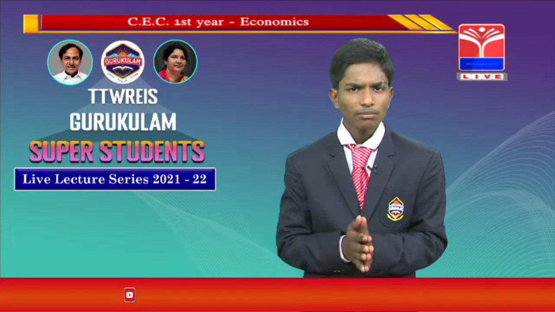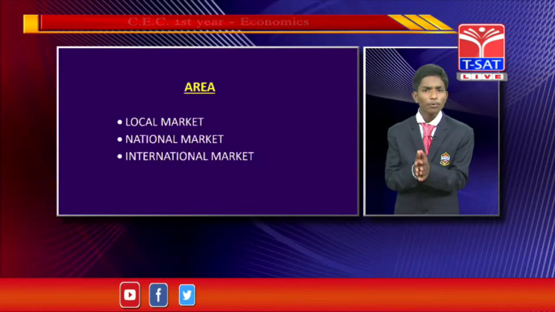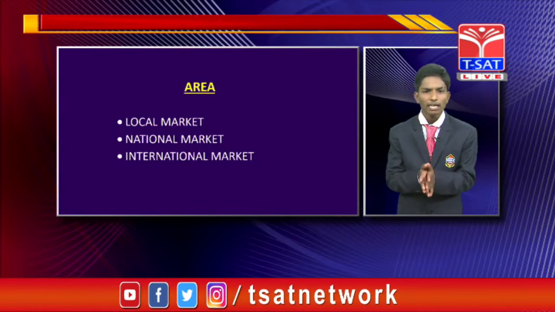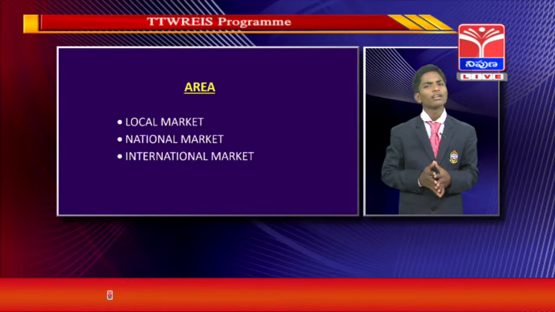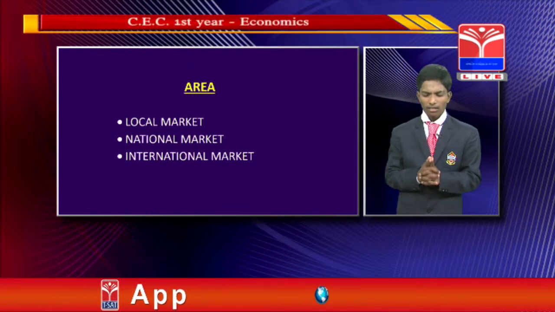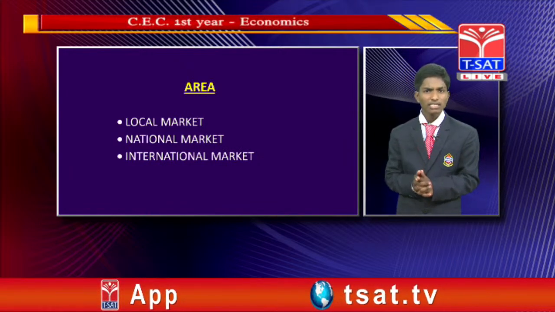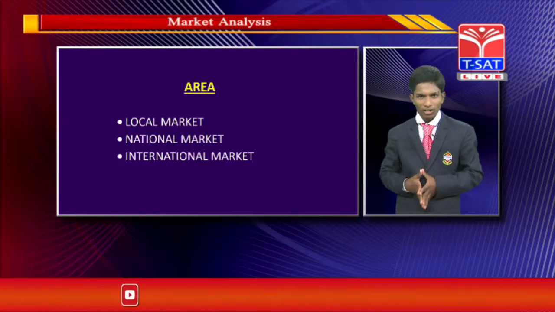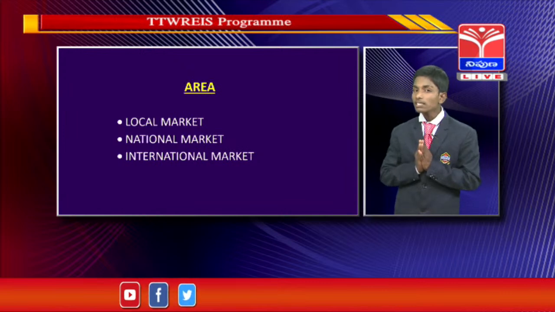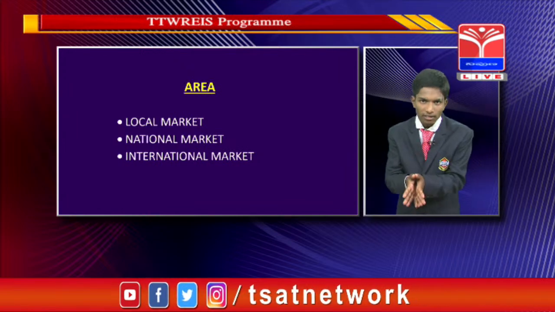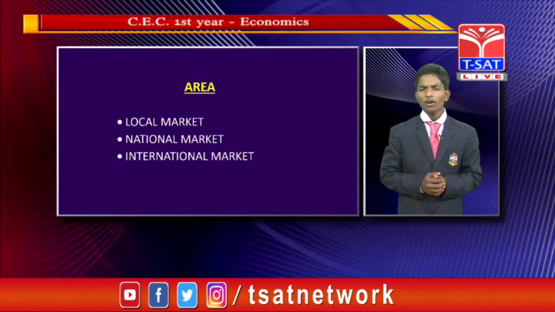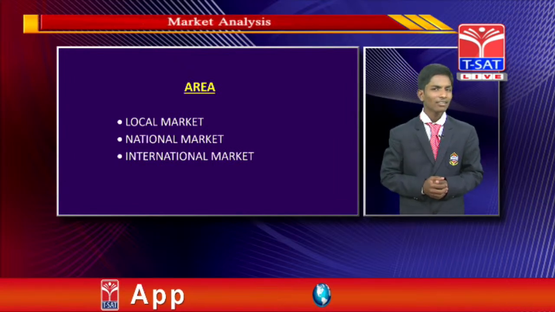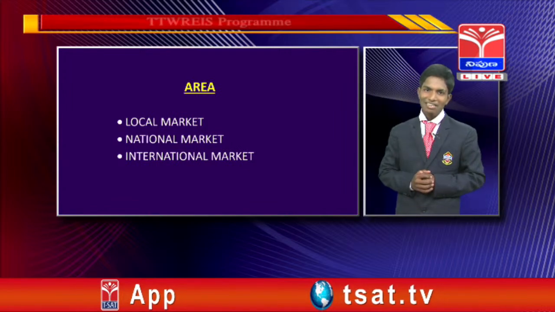A local market is one where the goods are produced and sold in a particular place at a particular time. For example, we can see commodities such as fruits, flowers and vegetables in the local market. The price of goods depends on the demand. Okay, this is the local market.